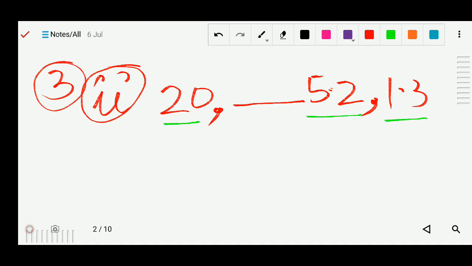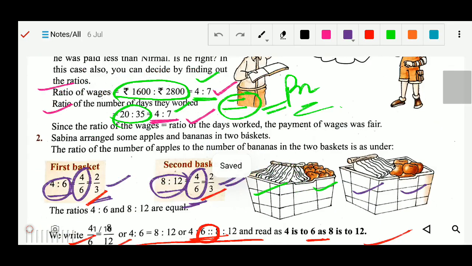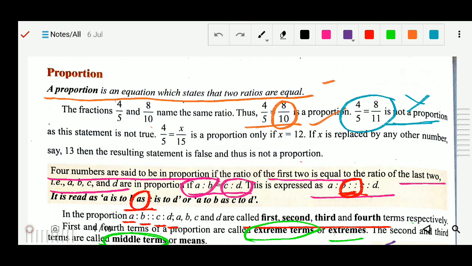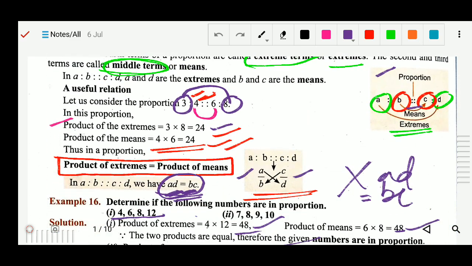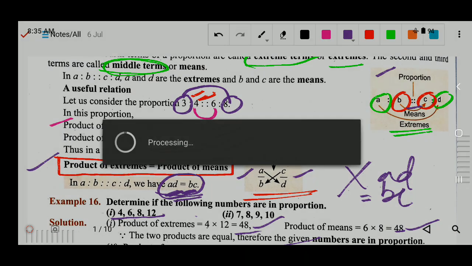So I assume this is x. In this place there is x. Now this formula is very important, which I told you will be used in this chapter: product of extremes equals product of means. By this formula I will solve.